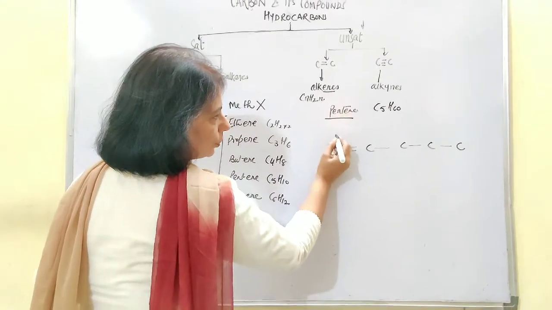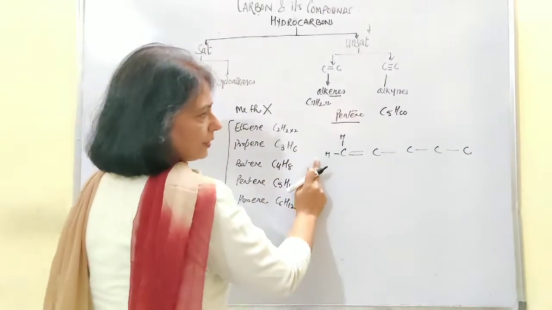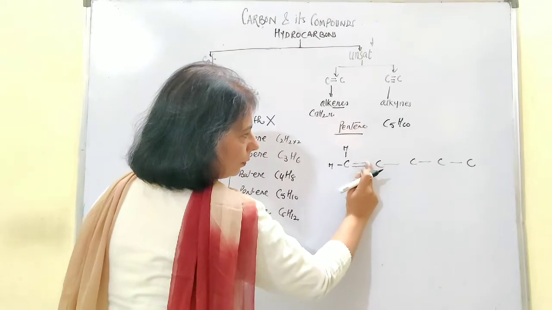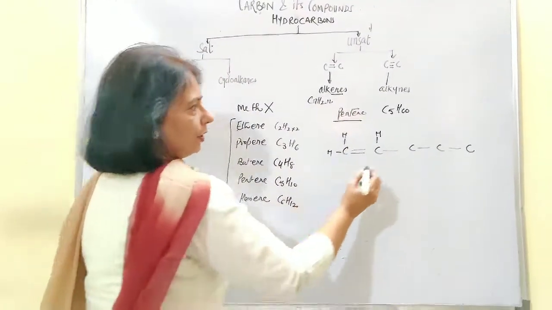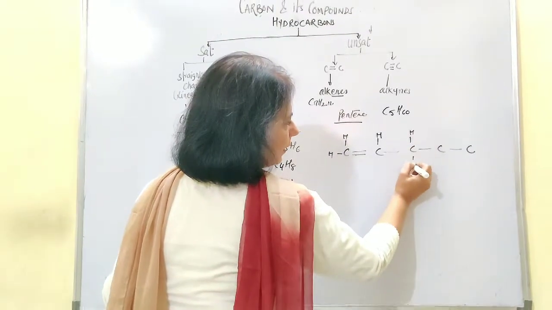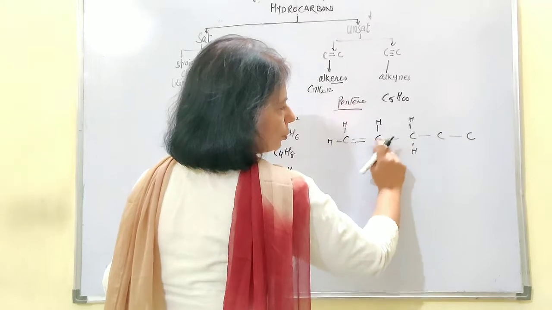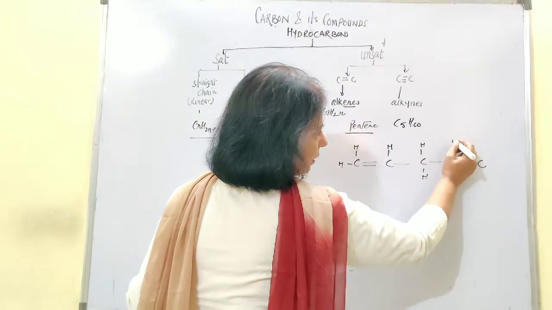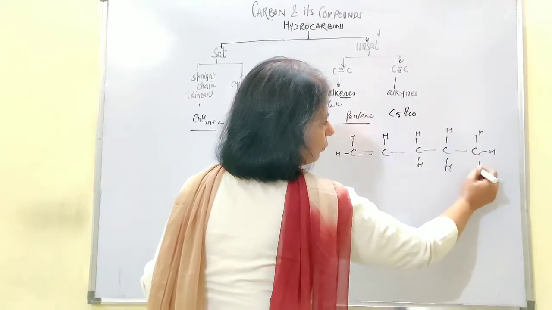1, 2, 3 and 4. Okay, 2 hydrogen atoms are joining here, making the bond with this carbon atom. Here 1, 2, 3, only 1 hydrogen is making the bond here. Then here definitely 2, because of the tetravalency. Here there are 4 bonds. This carbon will be surrounded by 4 bonds. Here also the carbon will be surrounded by 4 bonds. Here also it will be surrounded by 4 bonds.